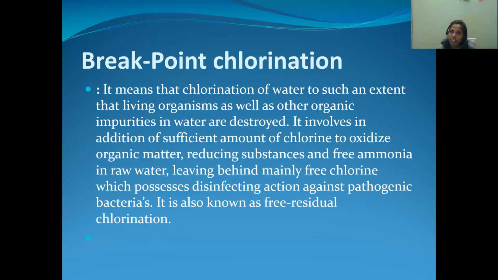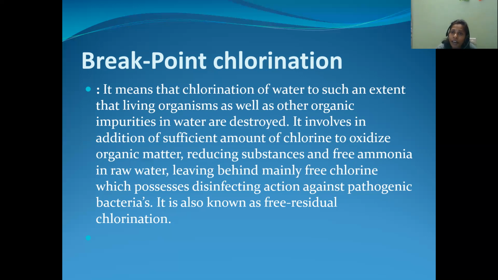That point is identified by the persons who are treating the water. They know how much quantity of chlorine should be added to the drinking water. For example, let us assume the water requires around 0.3 ppm or 0.5 ppm of chlorine to kill the entire bacteria in the water sample.